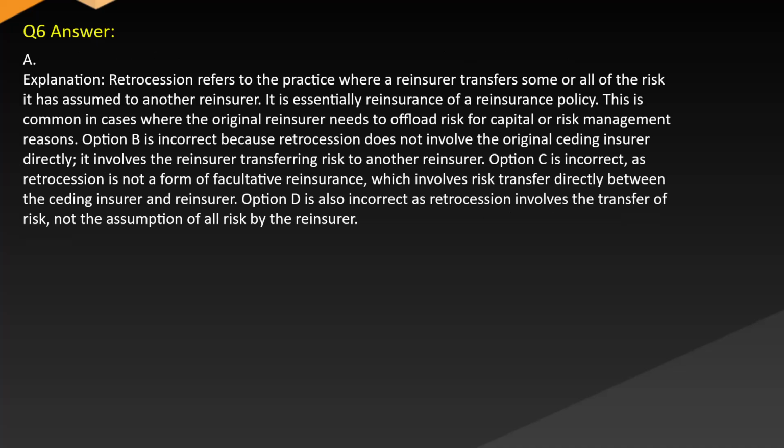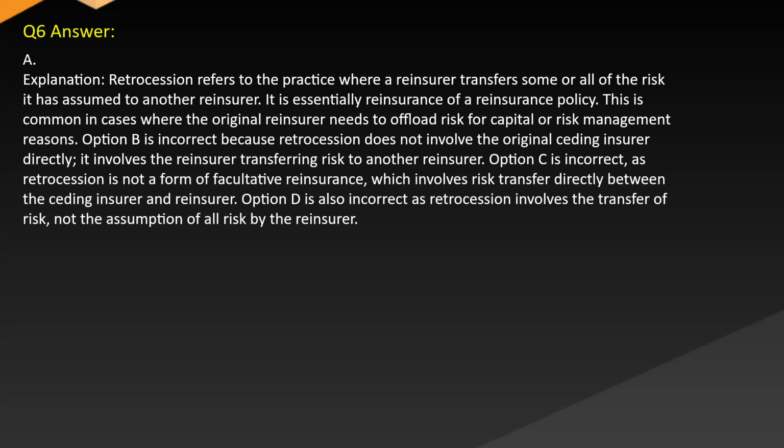Answer A. Explanation. Retrocession refers to the practice where a reinsurer transfers some or all of the risk it has assumed to another reinsurer. It is essentially reinsurance of a reinsurance policy. This is common in cases where the original reinsurer needs to offload risk for capital or risk management reasons. Option B is incorrect because retrocession does not involve the original ceding insurer directly. It involves the reinsurer transferring risk to another reinsurer.